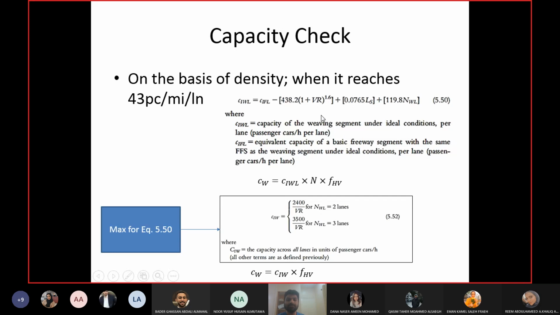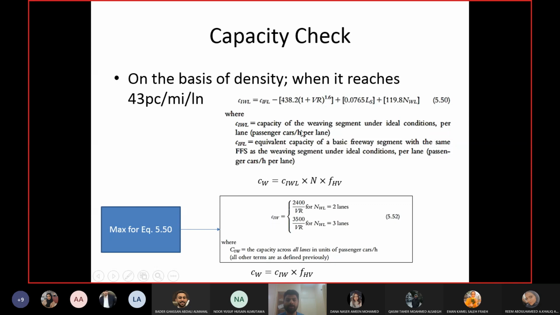Then there is a maximum value for this equation. If you exceed this maximum value, then this value will be cancelled and you will take the maximum value. Okay. So this is the maximum value: 2400 upon VR if NWL is 2, and 3500 upon VR if NWL is 3. Okay. So if the value from this equation 5.50 is more than CIW, then you will take the value of CIW.